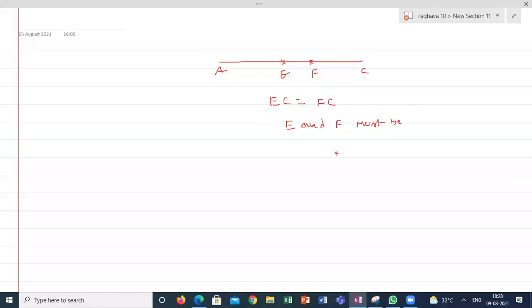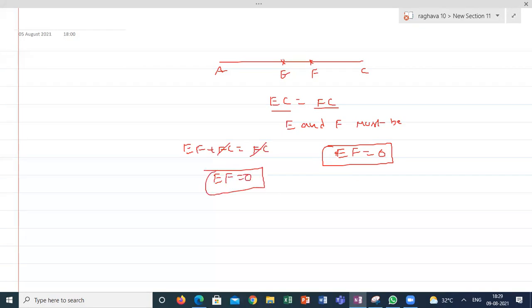Or EF must be 0. What is the meaning of EF must be 0? Because EC is equal to FC. EC can be written as EF plus FC is equal to FC. FC cancels. EF is equal to 0. The length between E and F is 0. That means both the points are coinciding. Is it clear how we can explain mathematically E and F are coinciding? Yes, sir.